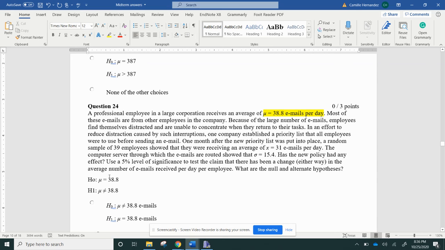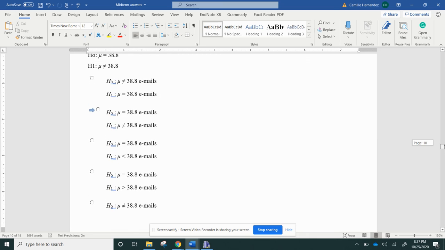Again, the null has the equal sign in it. The alternative has the not equal sign in it. Again, don't put your own slant onto these problems thinking that, oh, they want to know if it's going to be less than. Don't do that. It didn't even say that. They want to test it first to see if there's a difference. So that's how we know.